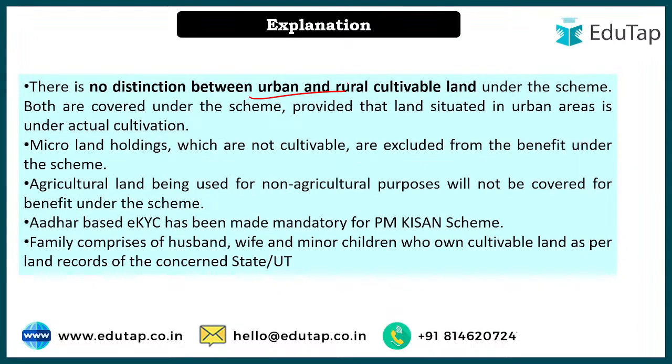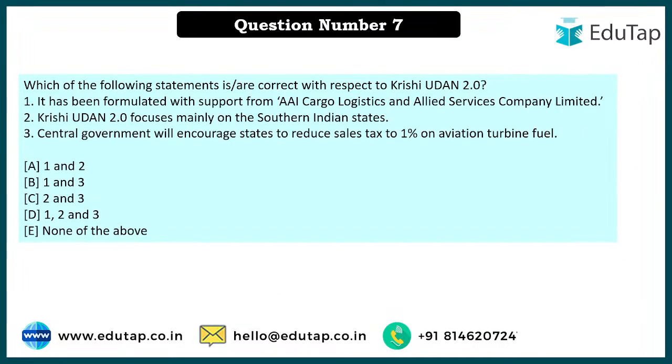So this is the definition of family, and here you can see there is no distinction between urban and rural cultivable land, ठीक है. Next, question number 7: which of the following statements are correct with respect to Krishi Udan 2.0? There are 3 statements and you have to tell the right answer.